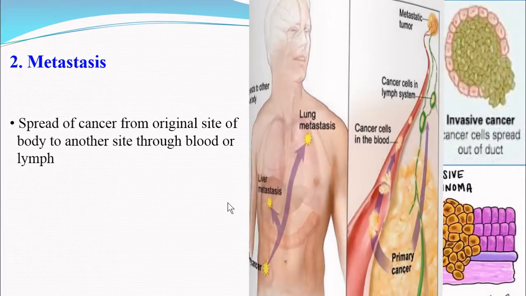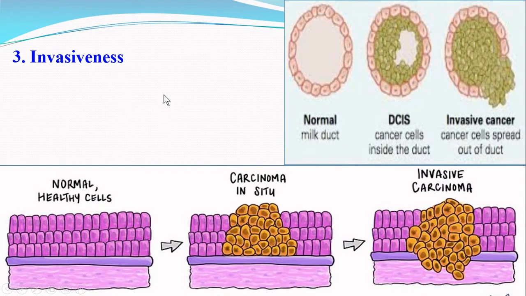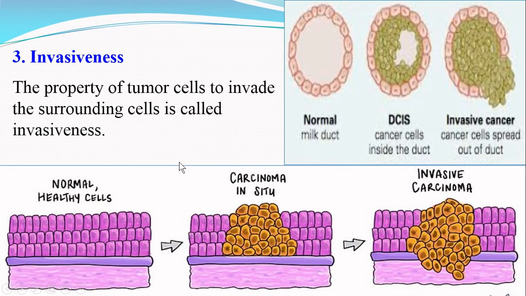The next property is invasiveness. The ability of tumor cells to invade the surrounding cells is called invasiveness. Now you know that benign tumors are surrounded by a membranous barrier called the lamina. The benign tumors and normal cells cannot penetrate the lamina, and therefore they cannot attack and damage the neighboring tissues and organs. However, the malignant cancer cells are able to enter the lamina and destroy the neighboring tissues, and this phenomenon is called invasiveness.